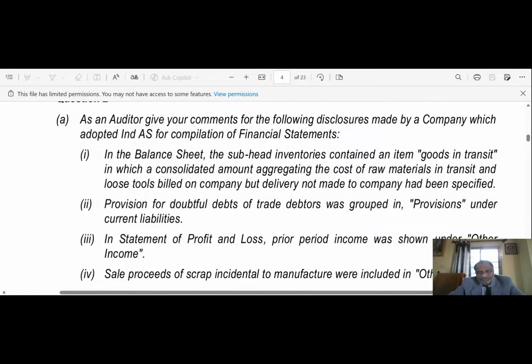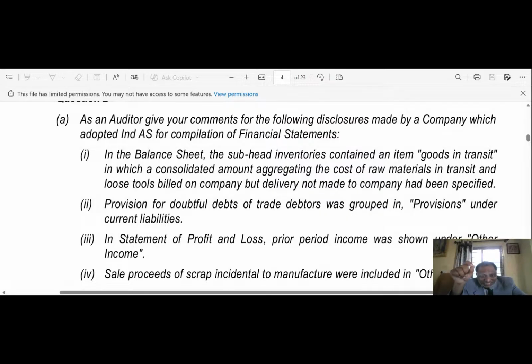See, in the statement of profit and loss, prior period income was shown under other income. As per Ind AS 8, Accounting Policies, Changes in Accounting Estimates and Errors, prior period income should not be shown in the statement of profit and loss.